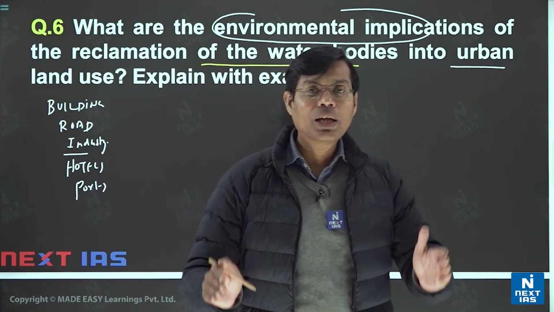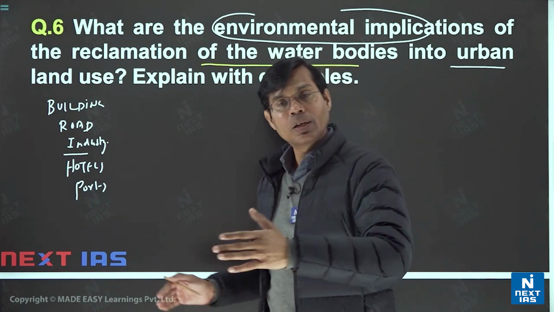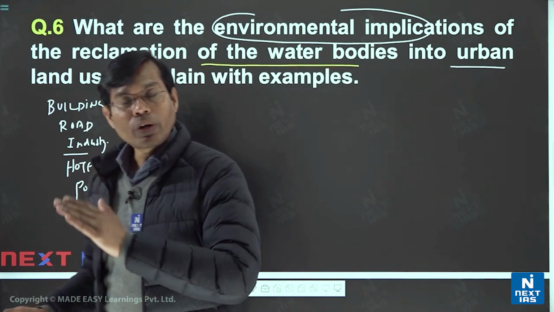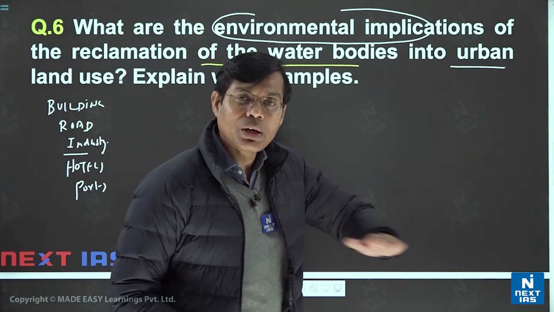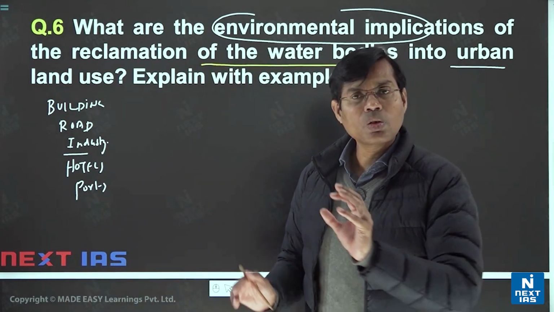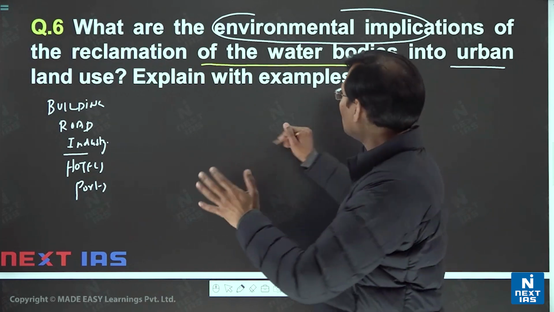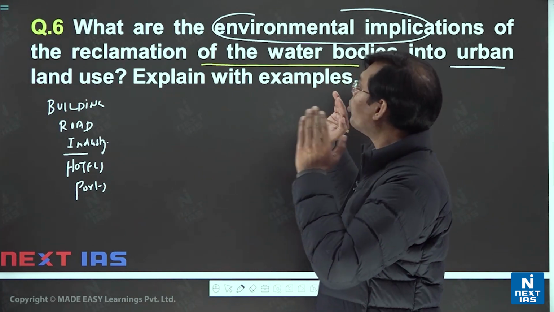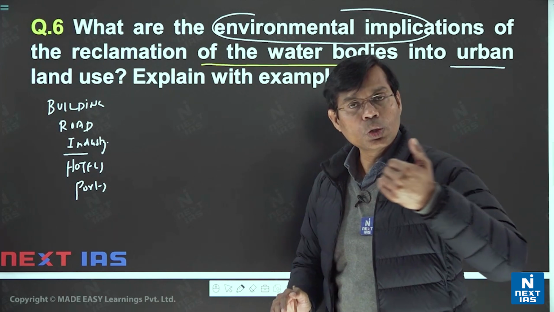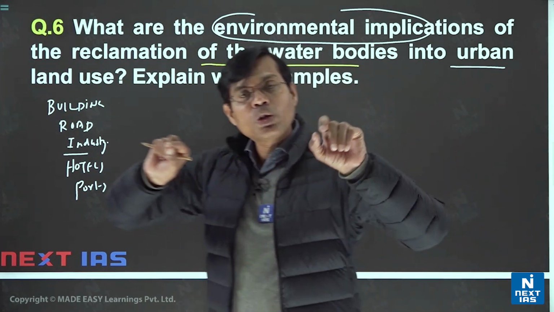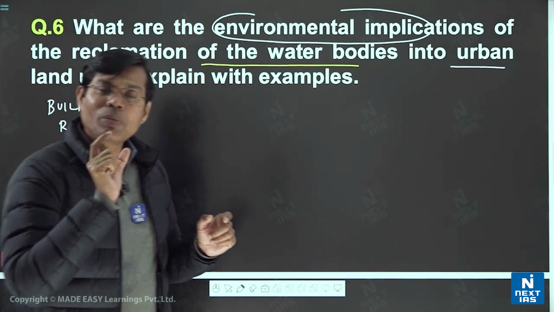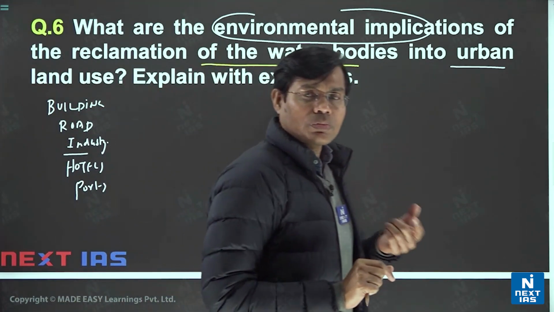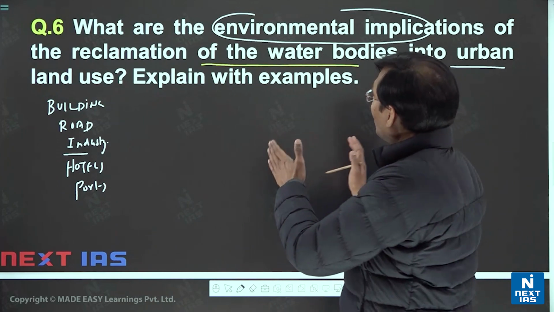Even some marshy land, swampy area, forested area full of water like mangrove, we are basically cutting it to construct buildings, concretization. So these things are too much in the news. I am sure you have so many points for this question; only you have to use your articulation and rearrange it. You have to try to draw some diagram in between as well, and I will show how you can do that.